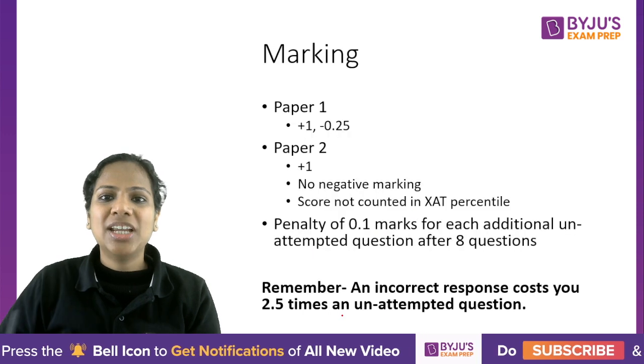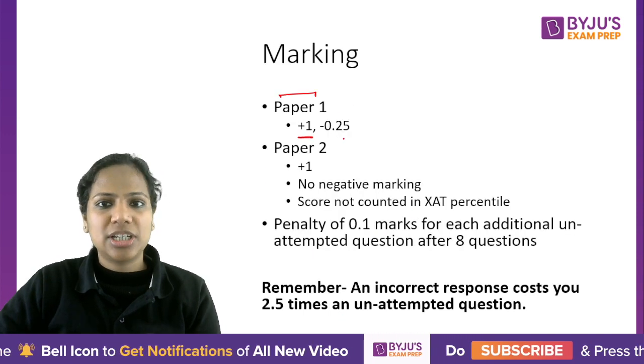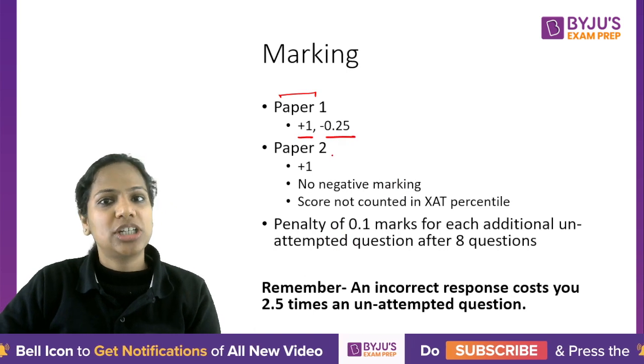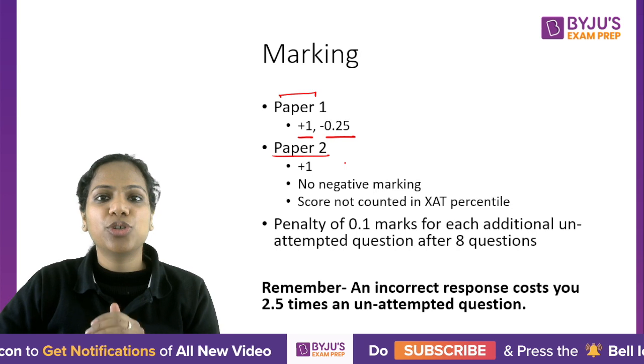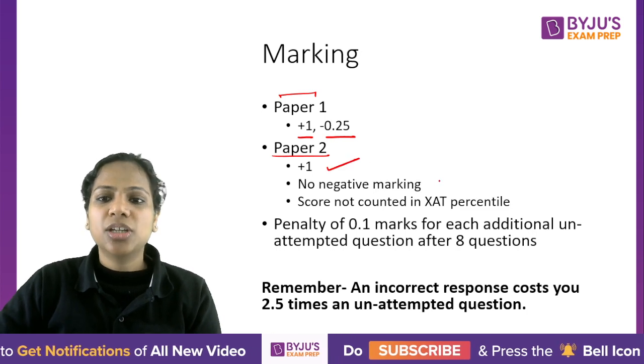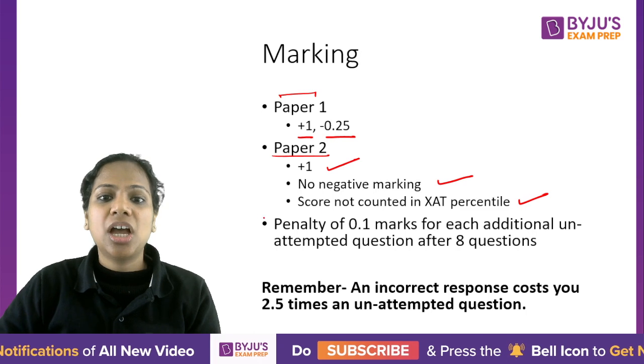Now, marking scheme. Paper 1 carries negative marking, so +1 for a correct answer, -0.25 for an incorrect answer. Paper 2 has no negative marking, so no negative marking for your GK questions. +1, no negative marking, but their score is not counted towards your XAT percentile.